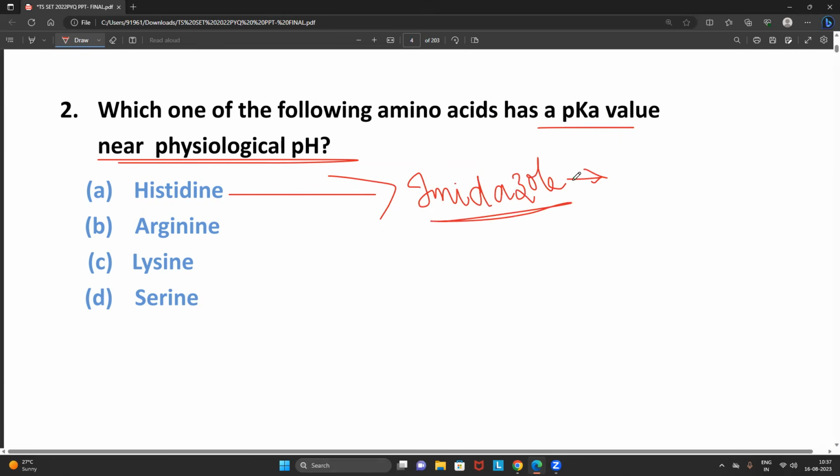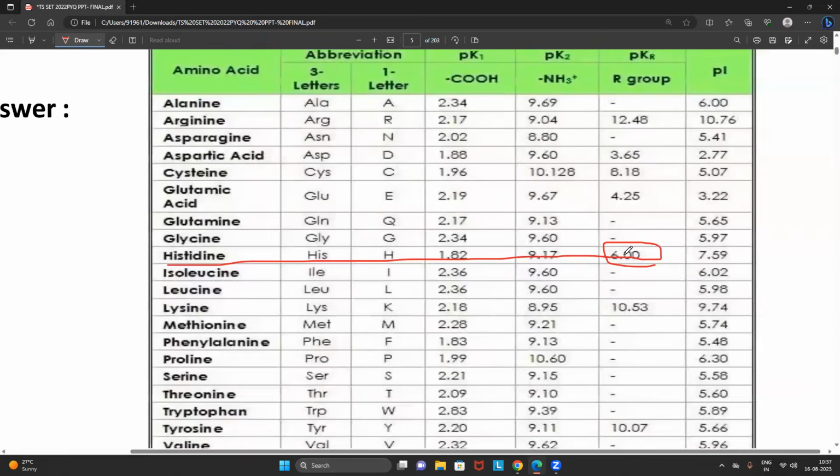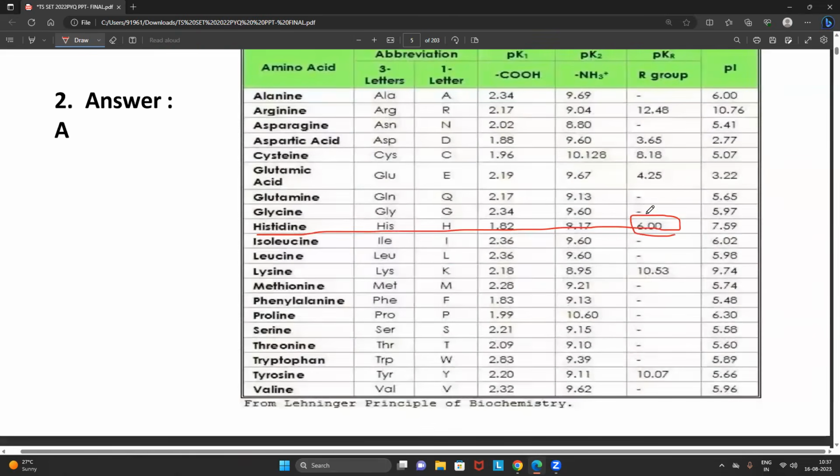What is the pKa value of this particular imidazole? It is 6. So all the students look into this. Histidine has a pKa value of its R group, that is the imidazole ring, which is 6. Since it is very close to the neutral pH, partly it can act like an acid, partly it can act like a base also. Please don't get confused with that. This is the only amino acid that can act partly as an acid as well as a base.